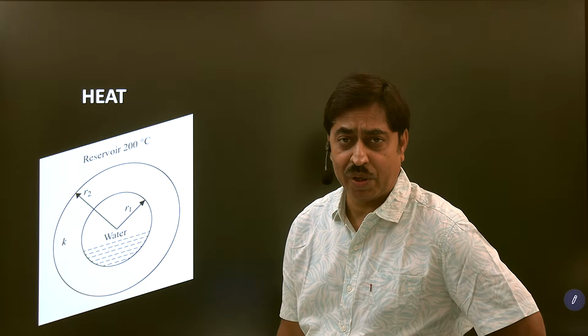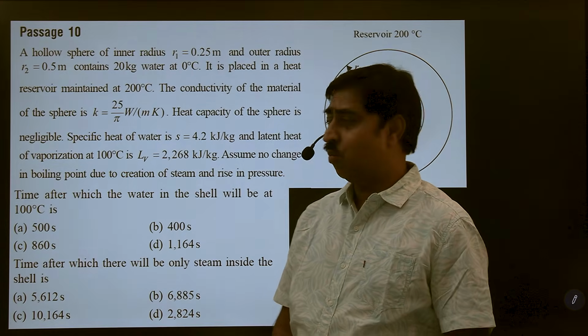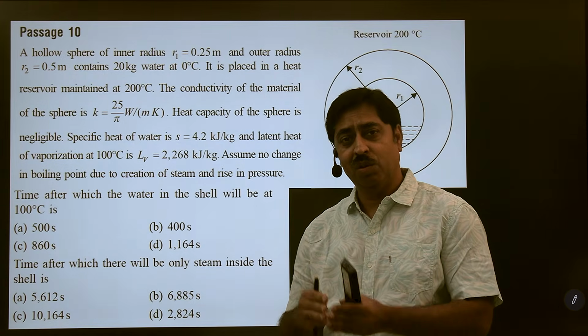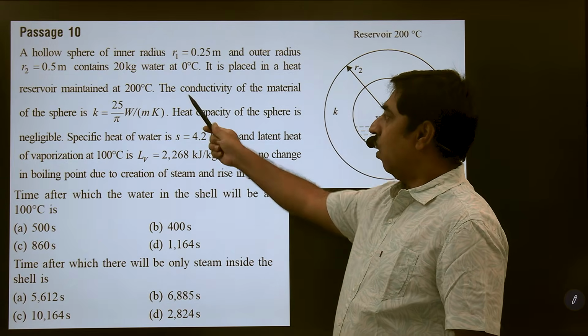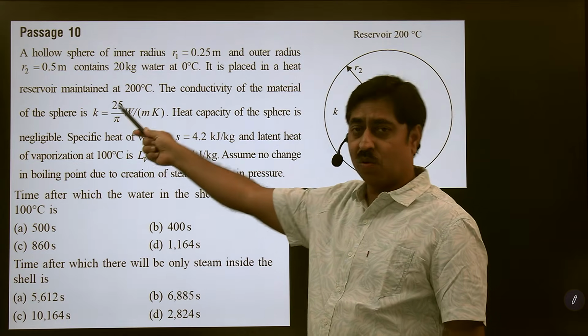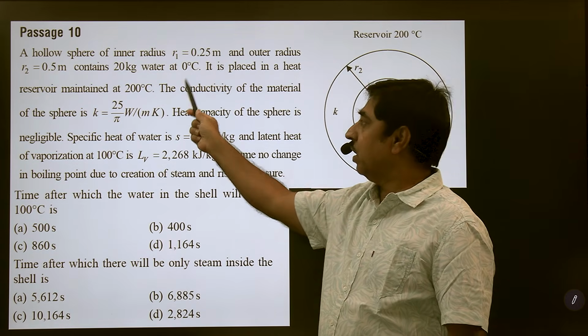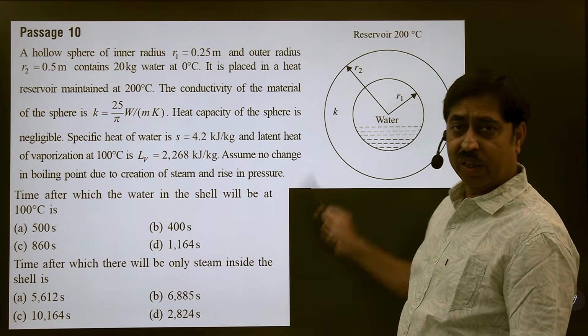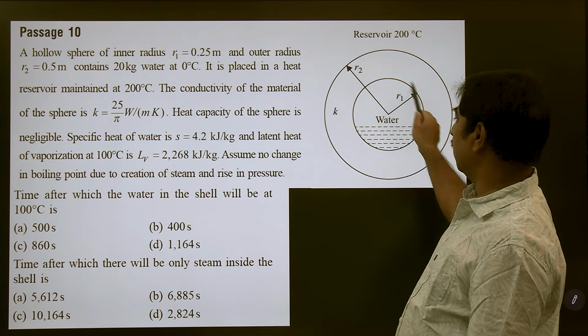ये क्वेश्चन कुछ ऐसा है। A hollow sphere of inner radius r1 0.25 meter and outer radius r2 0.5 meter contains 20 kg water at 0 degree Celsius. This diagram shows a hollow sphere.